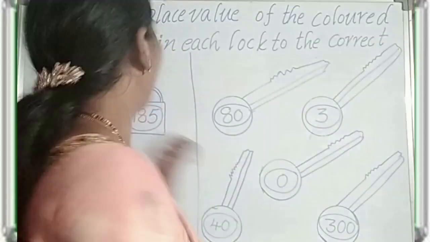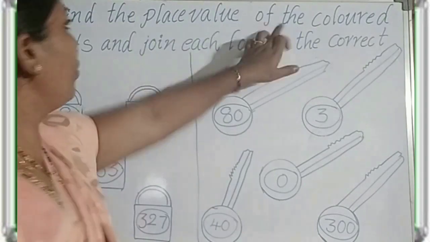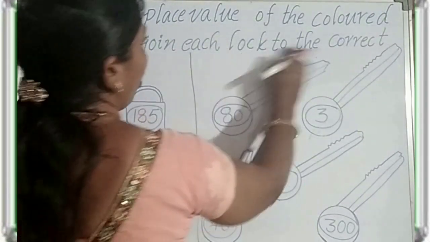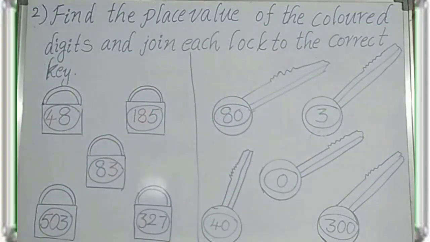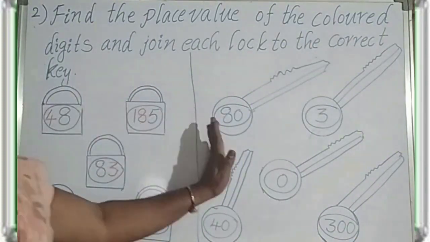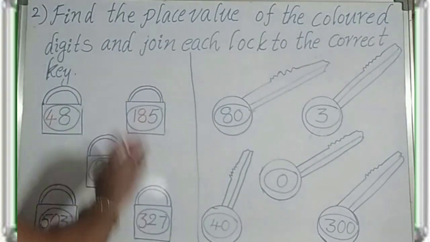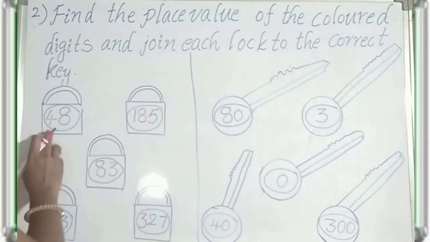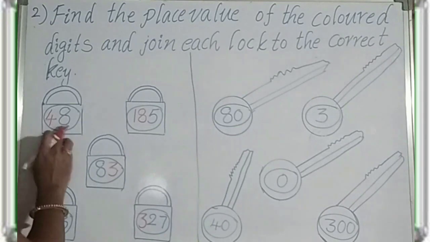Second one. Find the place value of the colored digits and join each lock to the correct key. Here some locks and here some keys. So we have to identify the correct key. See here, first, what is the number? 48.